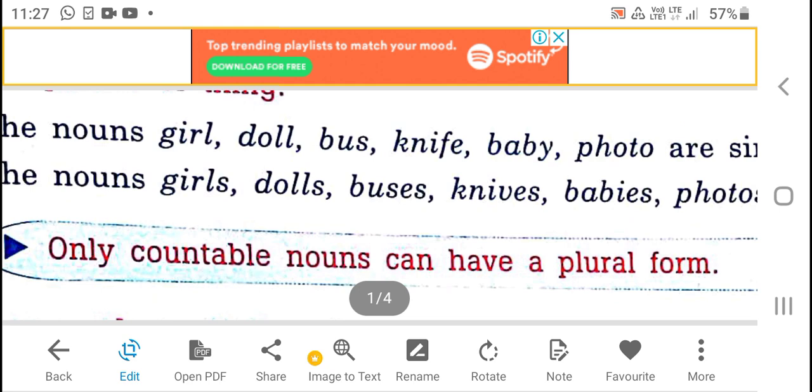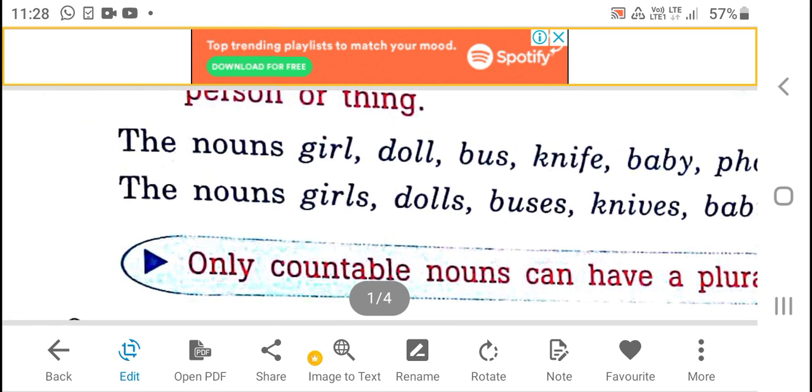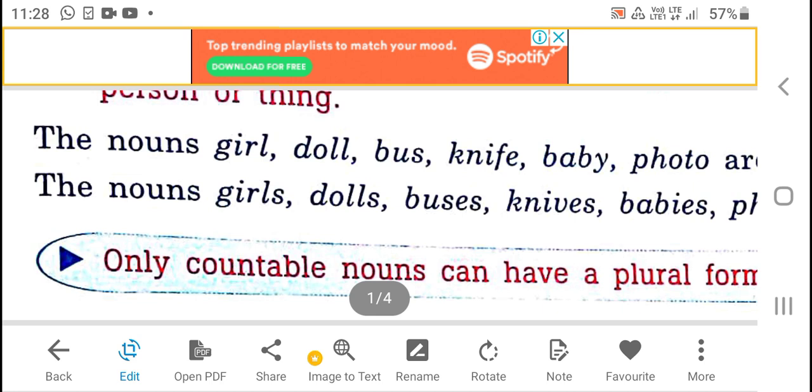So we can call it a plural noun. Similarly, doll, dolls, bus, buses, and so on.